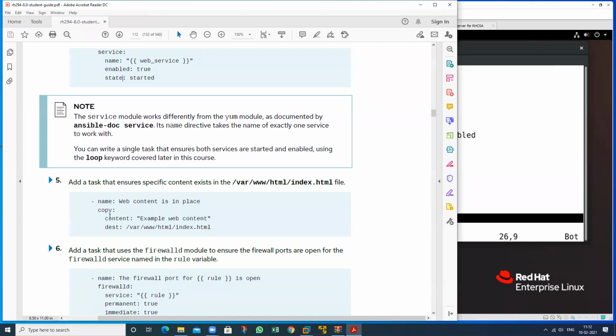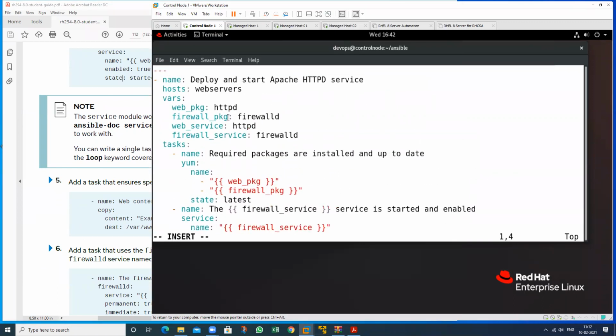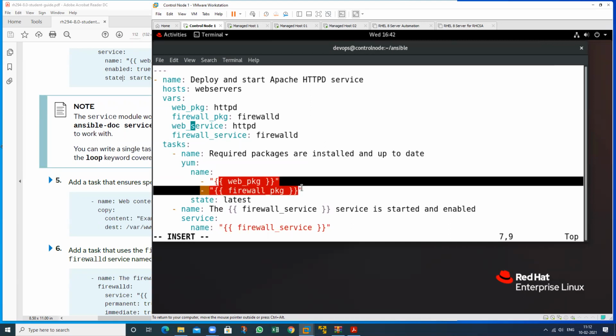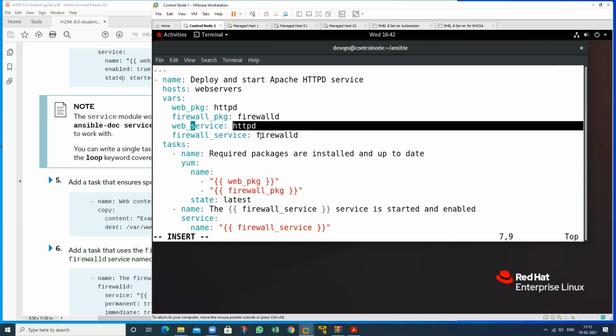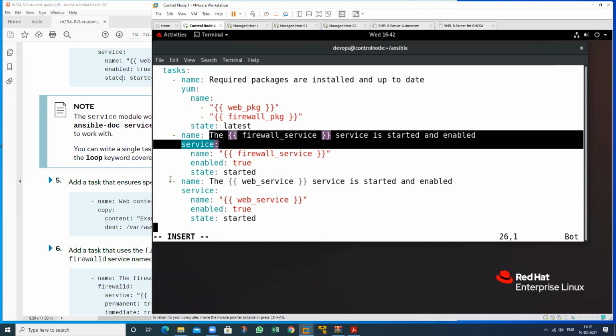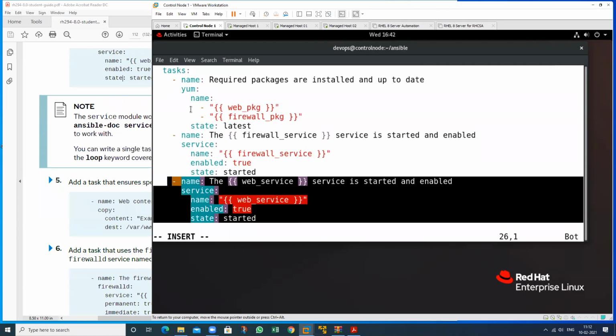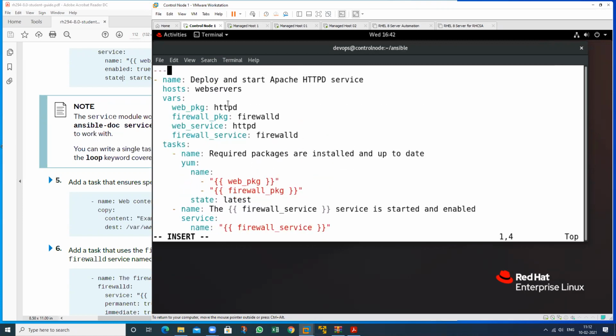Now what is the next step? So I will check this whole thing first. So this is my package name. These two packages have been installed, and this is the service name, these two services. This is the task for the first service. This is the task for the second service. I want to check whether these variables will be called or not. So I will define this name here, just define this name in the inventory file.